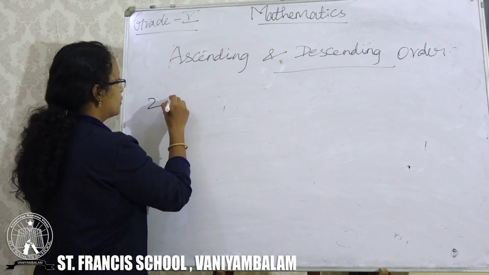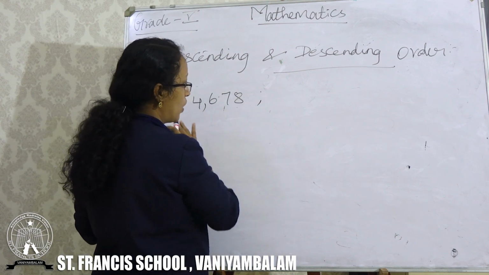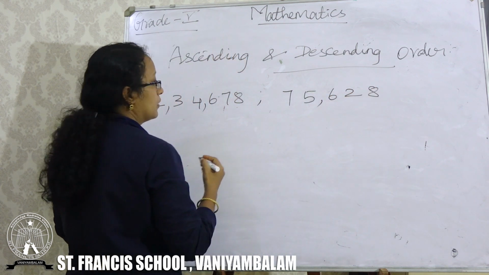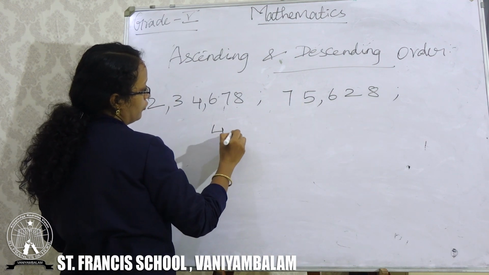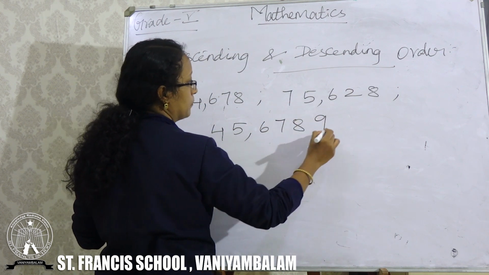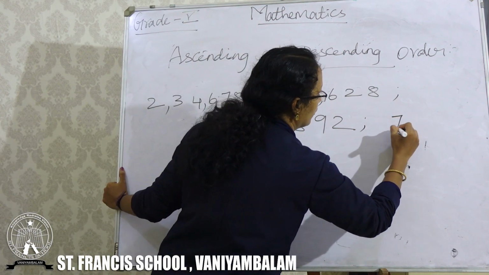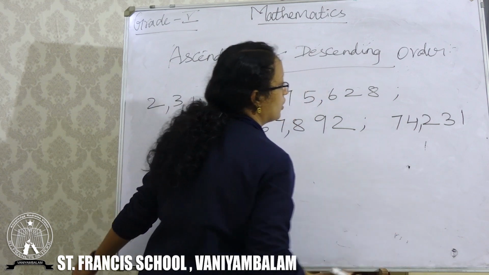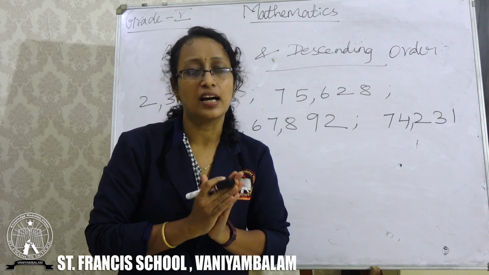So 2, 3, 4, 6, 7, 8. This is one number. 7, 5, 6, 2, 8. Second number, and the third number is 4, 5, 6, 7, 8, 9, 2. This is your third number. 7, 4, 2, 3, 1. You have 4 numbers, right? So from these 4 numbers, how will you write the ascending order?